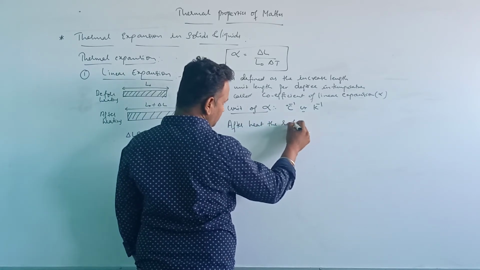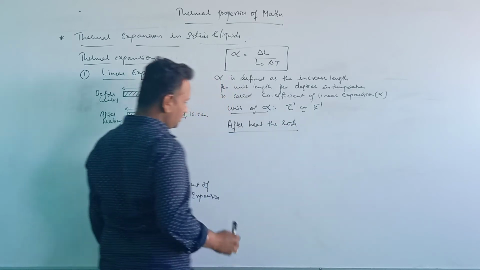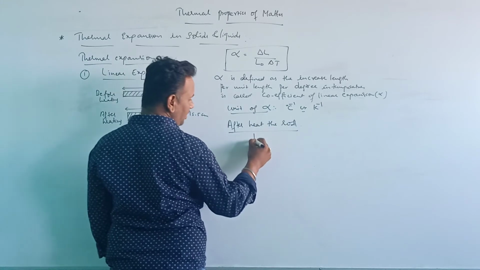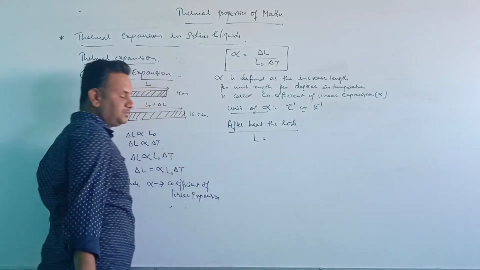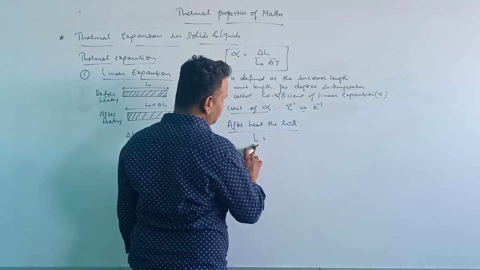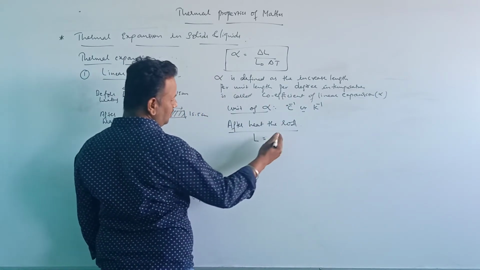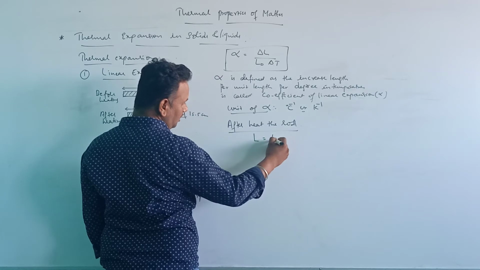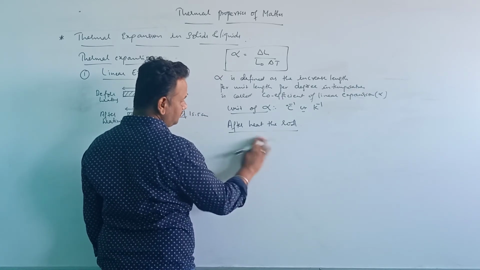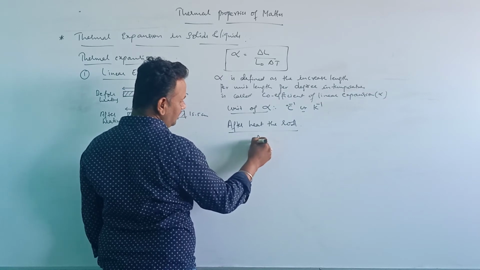Now after heating the rod, we can write that the total length, where capital L is representing the total length of the metallic rod, is equal to L naught plus the change in length.